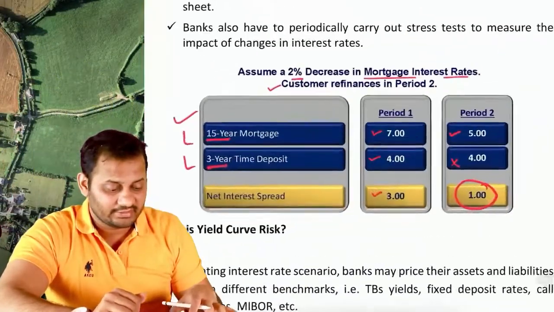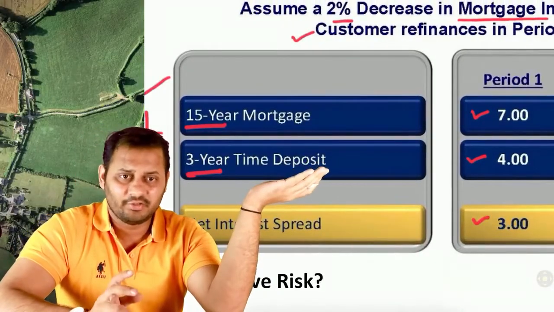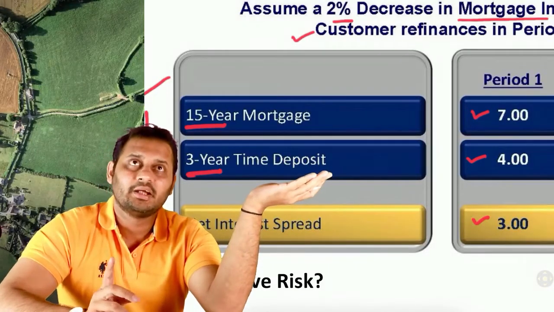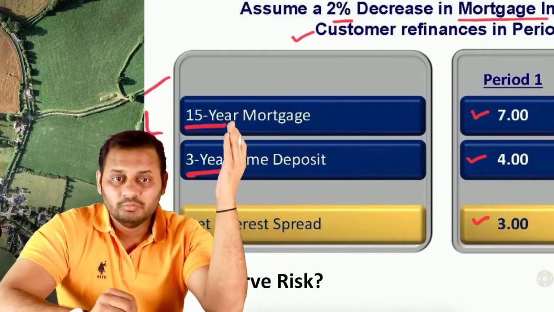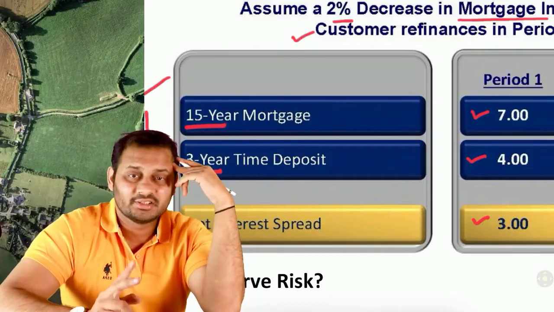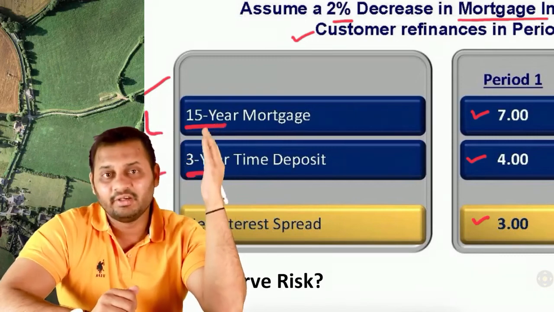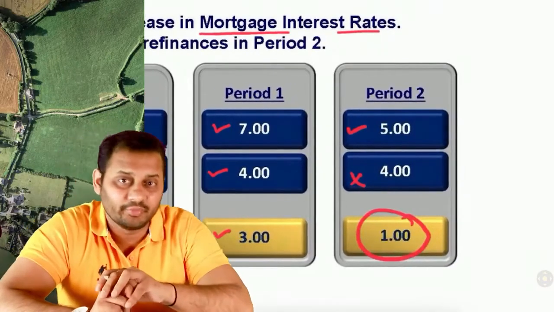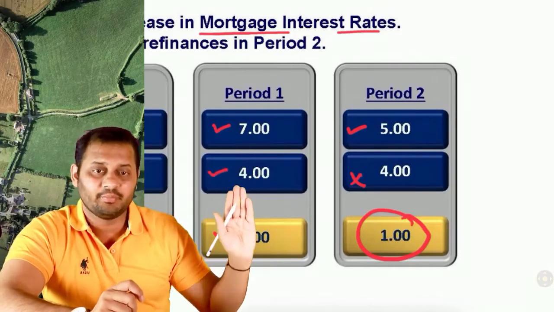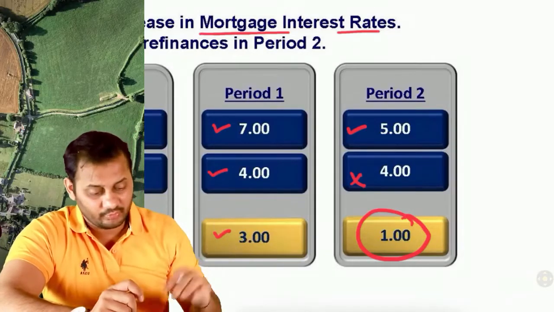But in this case, the bank will have to pay money, let's say 1 lakh rupees in both. So the bank will have to pay back 1 lakh rupees after 3 years in this case. In the other case, the bank will receive its 1 lakh rupees after 15 years. So there is a timing difference, first of all. Next thing is, because the timing is different, the change in the interest rate will also be different. Let's say, for example, you are earning 7% right now on the 15-year mortgage, and you are paying 4% on the liability. So net interest income is 3%, or 3 rupees.